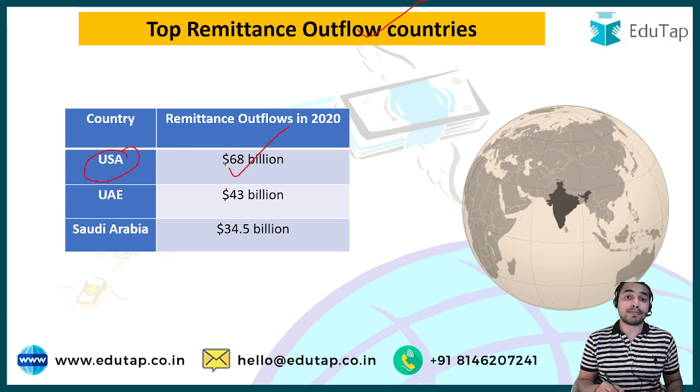And guys, the USA has been followed by the United Arab Emirates having a remittance outflow in 2020 equivalent to $43 billion, followed by Saudi Arabia on the third position with a total remittance outflow of $34.5 billion in year 2020.